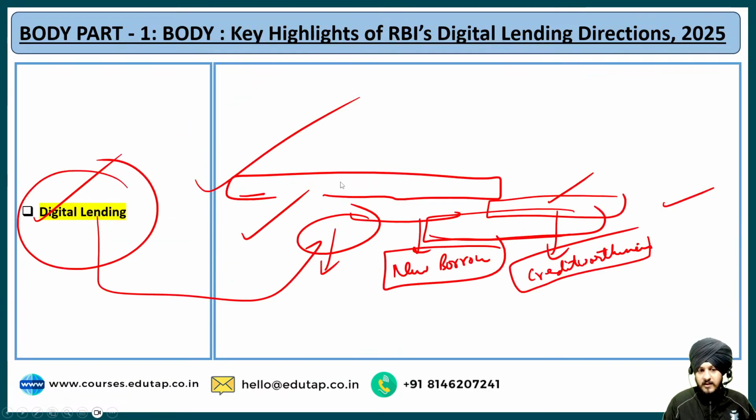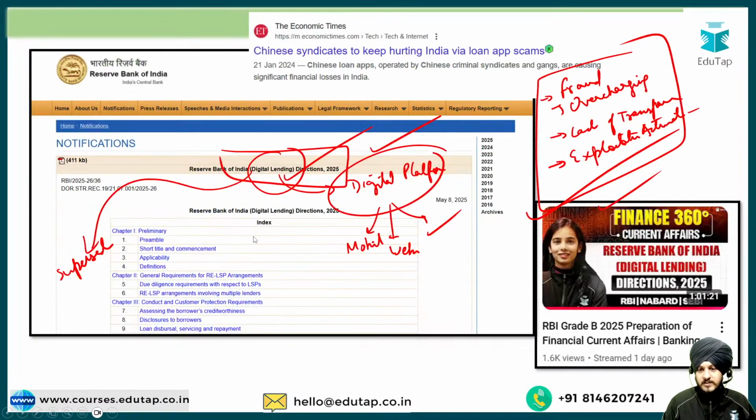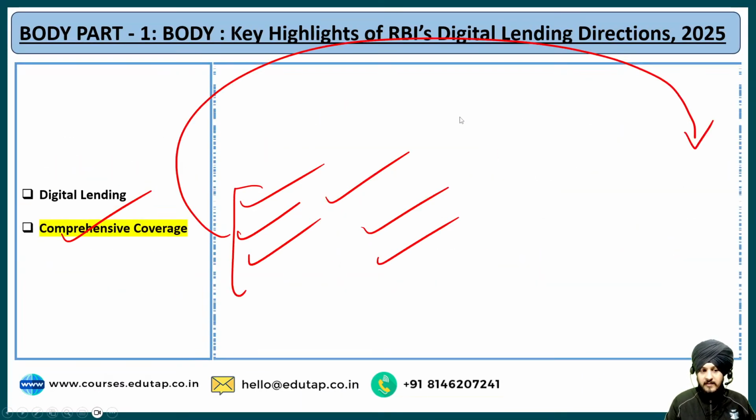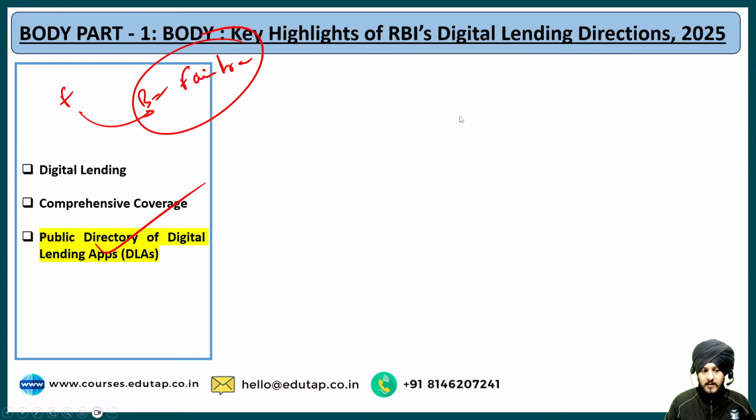For example, in the initial part of the session I pasted a screenshot: the Chinese syndicates to keep hurting India via loan app scams. So such types of scams are happening, with which the borrowers fall into the trap of fraudulent activities, and RBI does not want that to happen. And in order to prevent this, what has RBI brought? They have brought this specific feature, which is the public directory of digital lending apps.